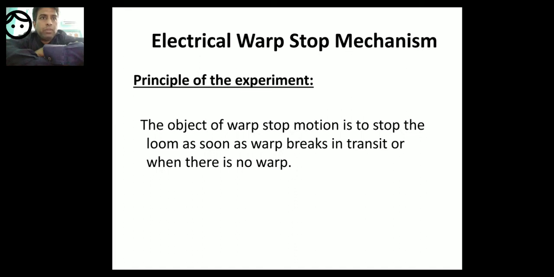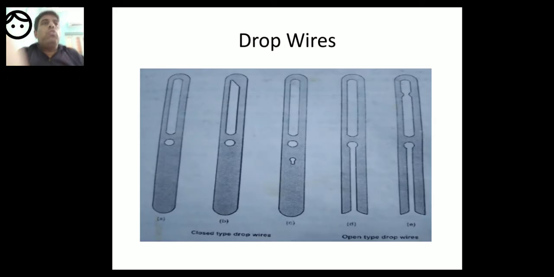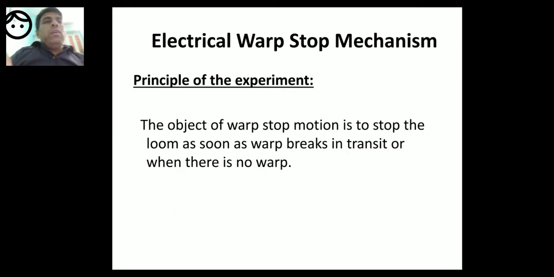Electrical warp stop motion. The object of warp stop motion is to stop the loom as soon as a warp breaks in transit, or when there is no warp. So this is the object of the warp stop motion: to stop the loom immediately whenever there is a warp breakage, or when there is no warp.